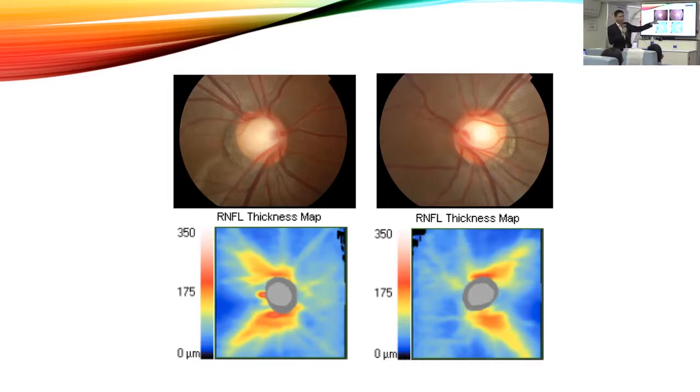You can see the right eye actually looks pretty cupped, and the left eye also looks cupped. You mean that high cup disc ratio, right? And you can basically describe this optic disc as cupping. Cupping, yes. But the problem is the evaluation of cupping is very subjective. How do you consider an optic disc as cupped? How do you judge this is cupping?